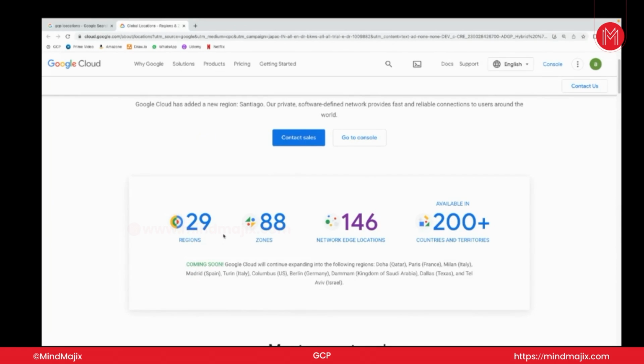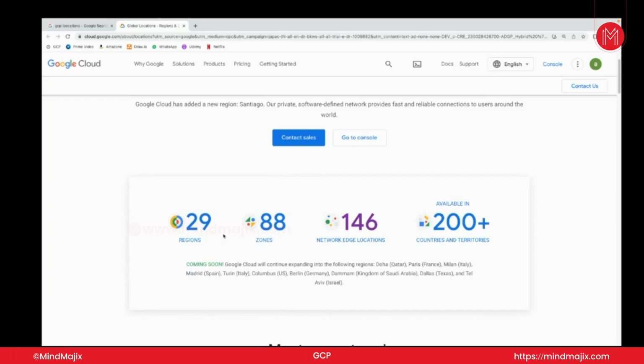So region and zone. As I said, in India, Mumbai and Delhi are the cities where GCP, Google Cloud data centers are available. We can host our applications in those data centers and access them online. It doesn't matter whether the user is in the same country or a different country. You can host anywhere. We can create our applications anywhere.